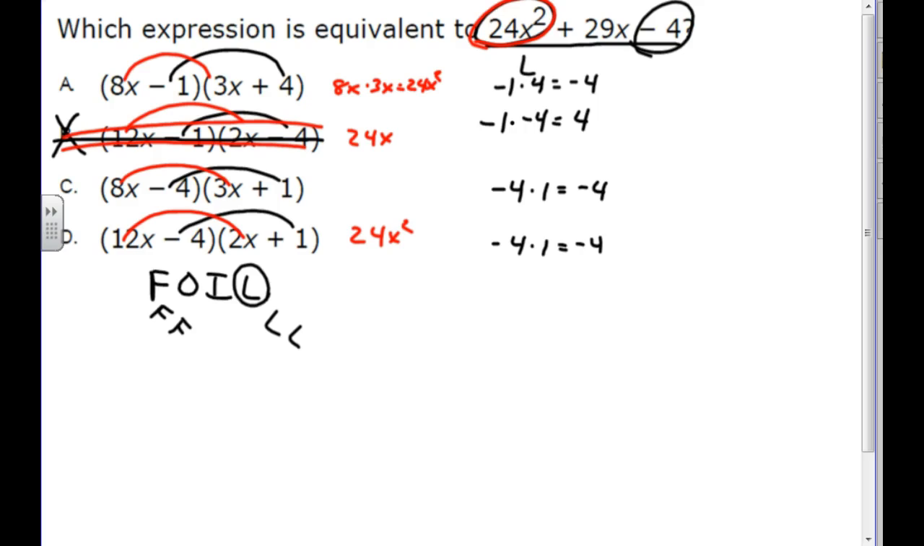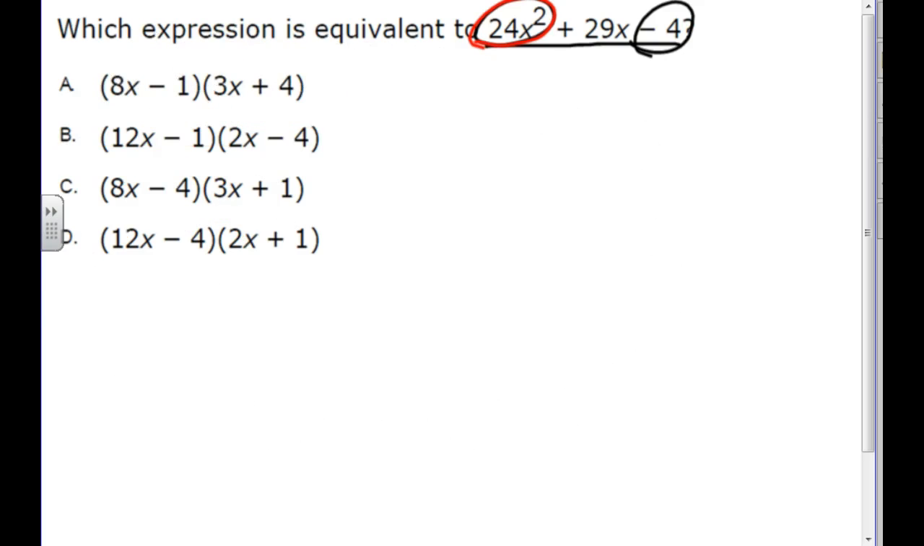Once you've checked the first and the last term, and I would say you can check the first and the last term without writing anything down on your paper because you're not having to combine anything. You're just multiplying, so we don't really need to have all this on our paper. When you look at B and you do the negative 1 times the negative 4 and you're thinking that doesn't match the negative 4, then yes, mark it out. What you have to do on the other ones, because the first and the last terms didn't eliminate any of them, is look at the binomial multiplication and see what you get.